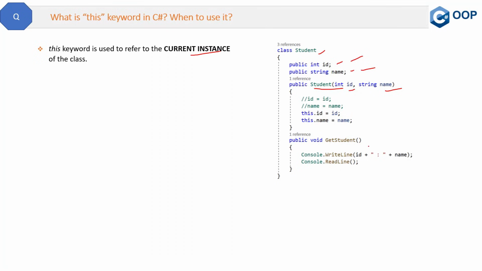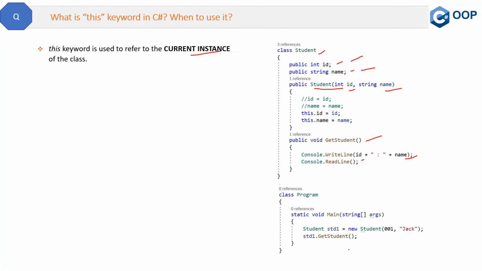The second thing is, we also have a method in this class, getStudent, which is just printing this ID and name in the console window. Now we want to use this student class, so how will we create the object of this class in some other class?